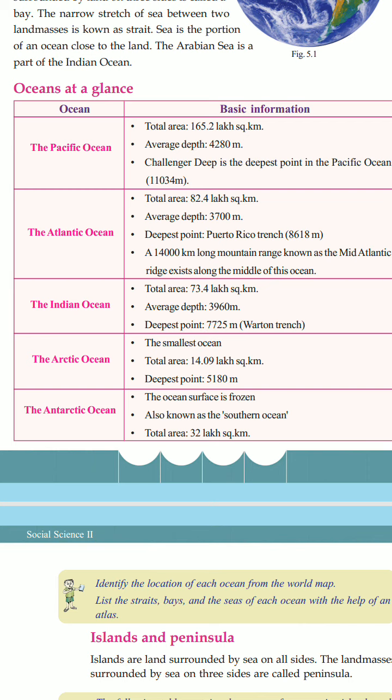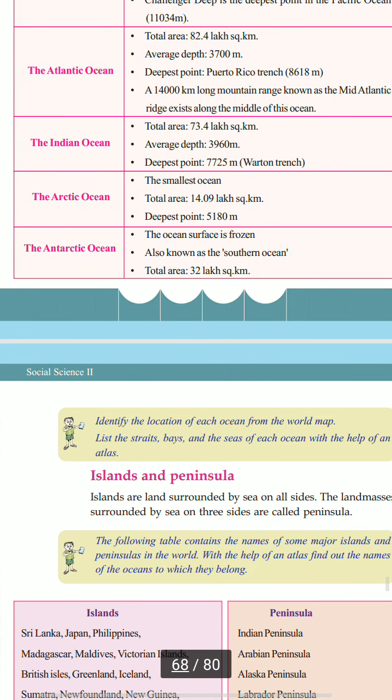Antarctic Ocean. The ocean surface is frozen here. Why? Because it is one of the coldest places. The Antarctic Ocean is also known as the Southern Ocean, and the total area is 32 lakh square kilometer. Which is the largest ocean? Pacific Ocean. Which is the smallest? Arctic. Which is the Southern Ocean? That is the Antarctic Ocean. Remember, just go through this for your information.